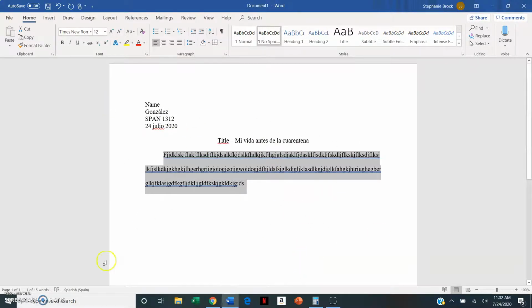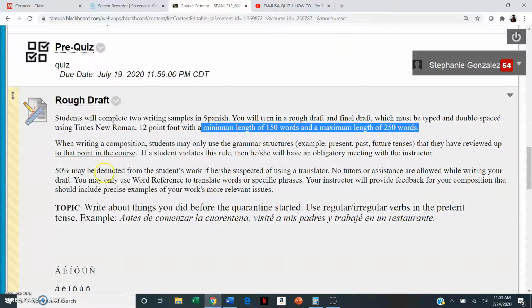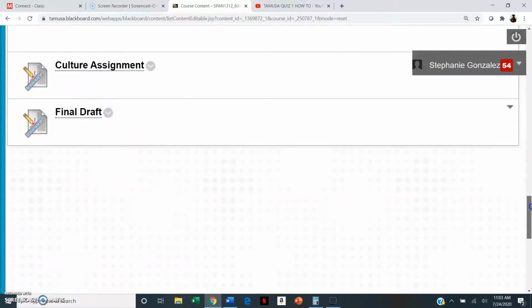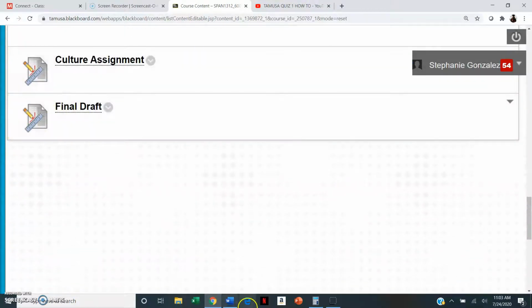Okay, this is what I want you to turn in to me. This is what you will turn in here, the rough draft. Okay, that's due Sunday before midnight. This closes at midnight, so you're not going to be able to turn it in after that. Please don't send it to me in an email. This is where it needs to be sent so that I can give you your comments, and from there you'll receive a grade for this rough draft, and then you'll also receive a grade for the final draft.